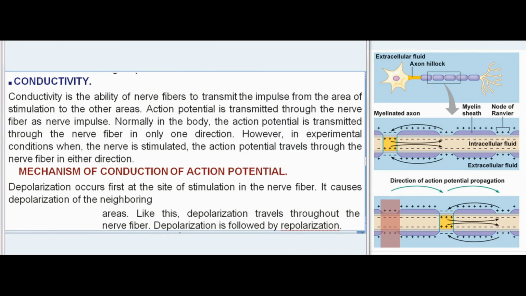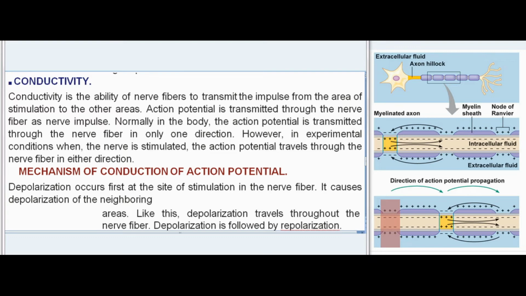Conductivity. Conductivity is the ability of nerve fibers to transmit the impulse from the area of stimulation to the other areas. Action potential is transmitted through the nerve fiber as nerve impulse. Normally in the body, the action potential is transmitted through the nerve fiber in only one direction. However, in experimental conditions when the nerve is stimulated, the action potential travels through the nerve fiber in either direction.